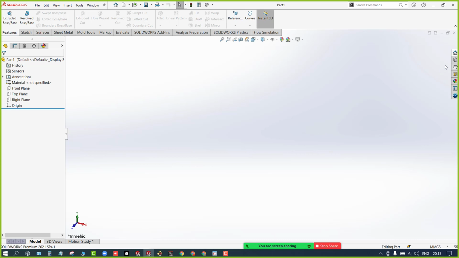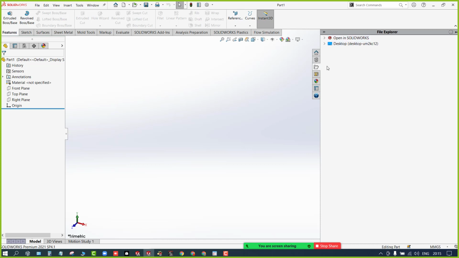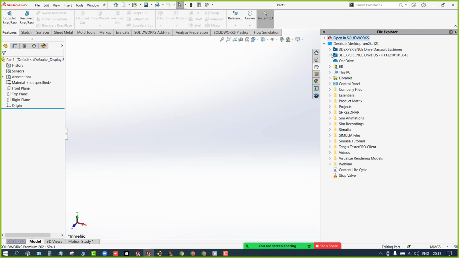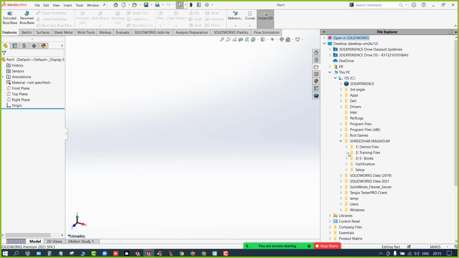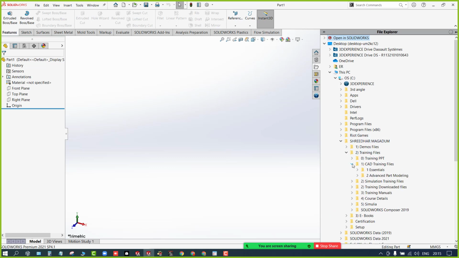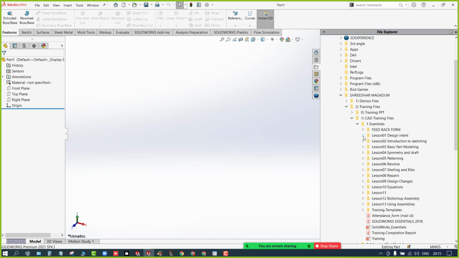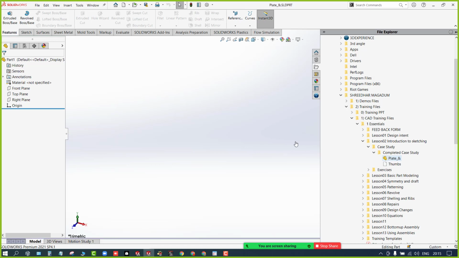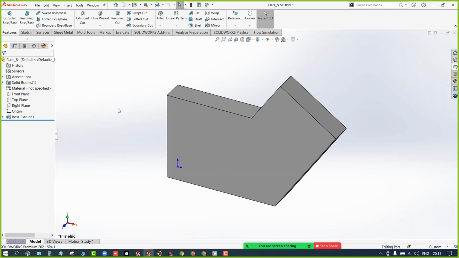So now I'm going to browse the files. I'll use the file explorer. I'll go to the location where I have saved it. Can you see this model? Yes.